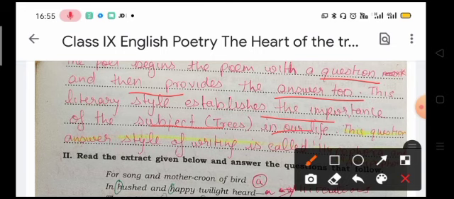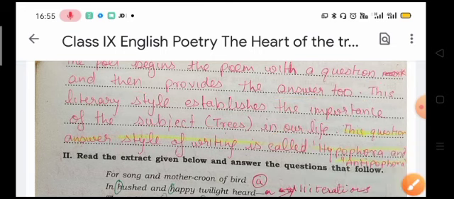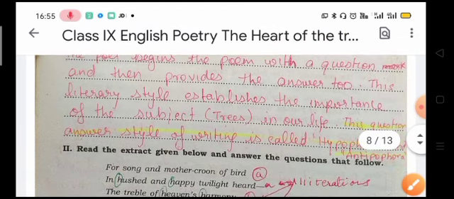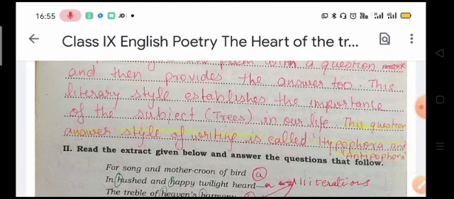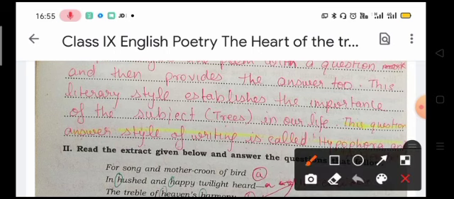This question answer style of writing is called hypophora and anthypophora. Now what is this called? This style of answer writing is known as hypophora and anthypophora. So this is very much important. You have to learn this.